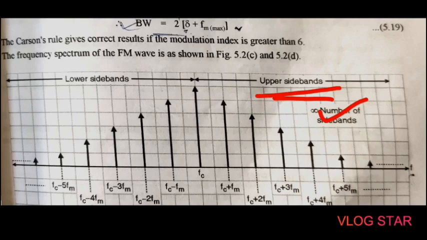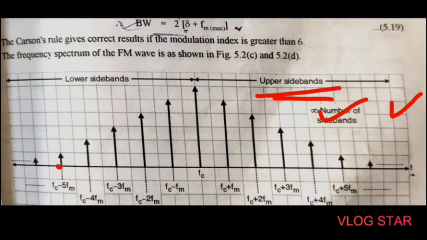Okay, but in case of FM, there are infinite numbers of sidebands, that is upper sidebands are there, and in similar way infinite number of lower sidebands are also there. Okay, so in practical way it depends on the number of significant sidebands. The number of sidebands having significant amplitude will increase with increase in the value of the modulation index, that is m of f.